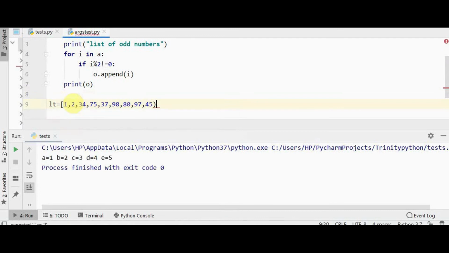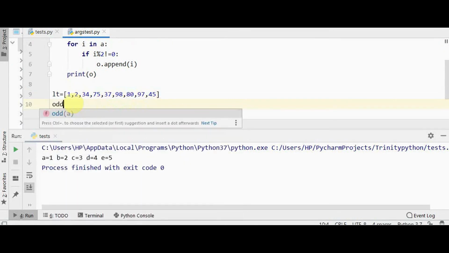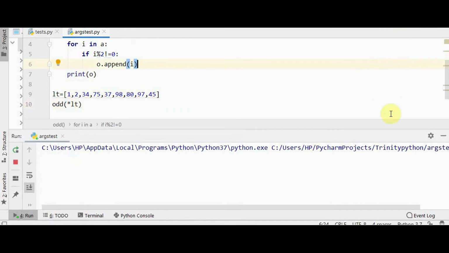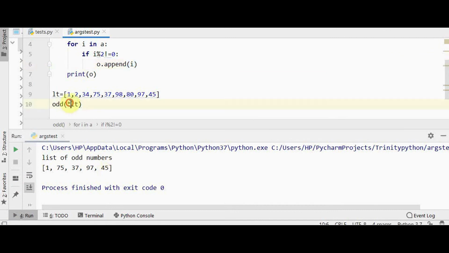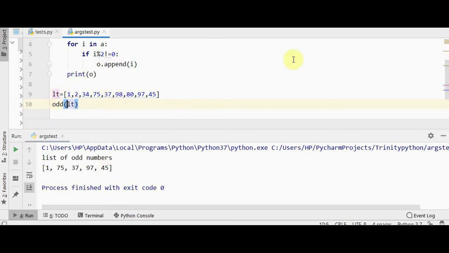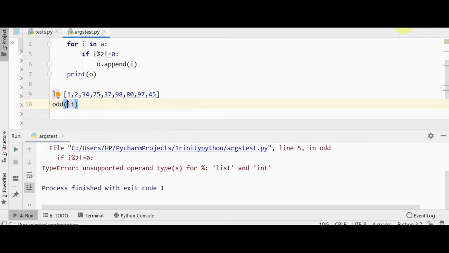Okay, list, and I will pass this to the odd function using this star and lt. So this means that we are unpacking the list. On executing this, we will get the same output. From the list, we are just finding out the list of odd numbers. What happens in case we don't give this star? If you try to pass the list directly to the odd function, then you will get an error. All the arguments in the list are not passed in that case. So it gives the type error, unsupported operand type. Okay, so star is a must.